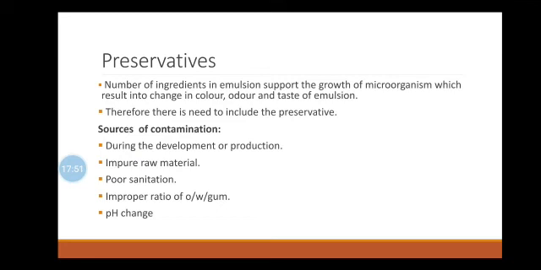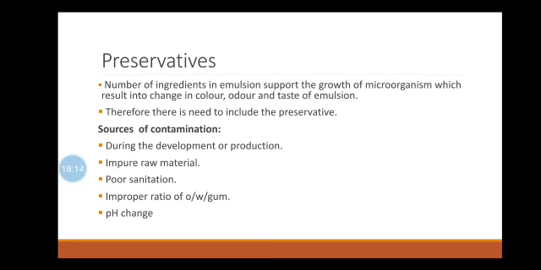The contamination of emulsion by these microorganisms may cause unpleasant odor, taste, and discoloration. Due to breakdown of an emulsifying agent, changes occur in the consistency of an emulsion which may lead to the cracking of the emulsion. So therefore it is necessary to include preservatives.